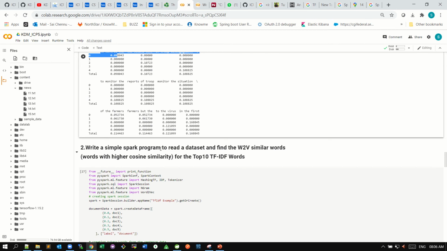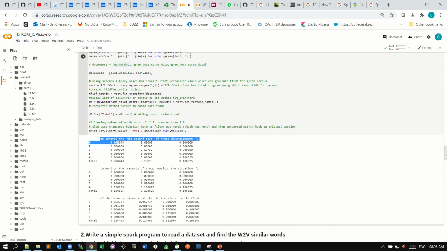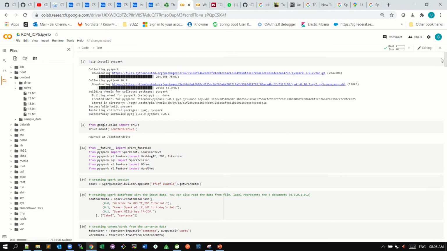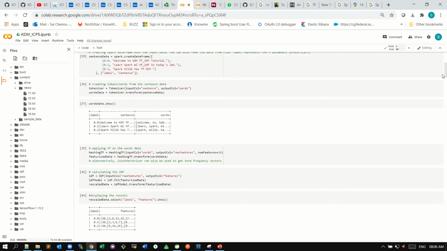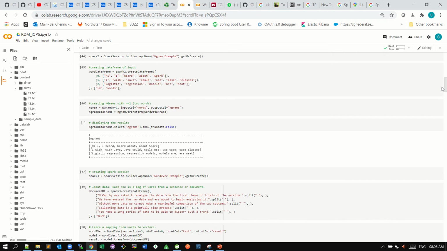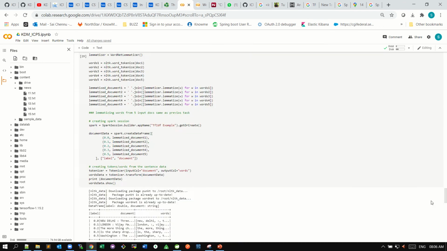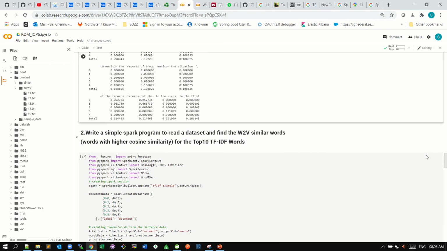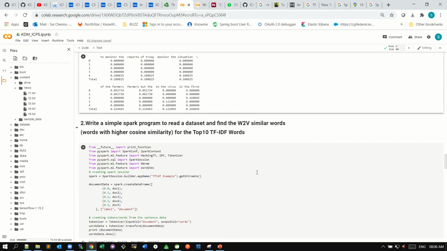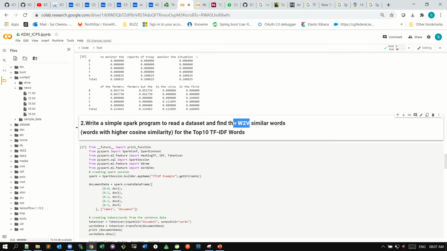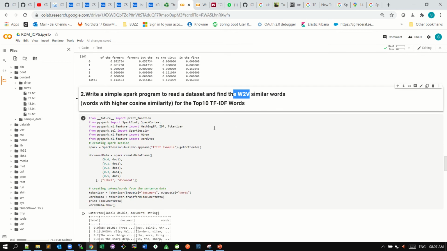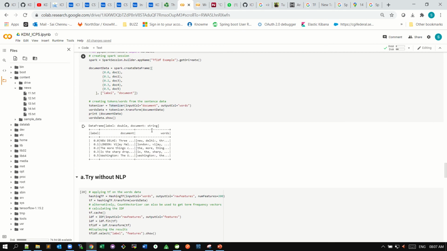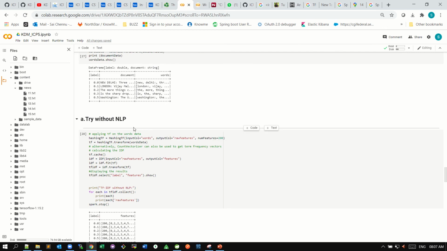Coming to task 2, for this task we need to install Spark. We need to install some dependencies, which were already discussed in the class. For this, we can create Spark sessions and close them whenever we want. Coming to the second task, here we are using WordNet, and in the same way we're gonna extract the top 10 IDF words from the WordNet content.